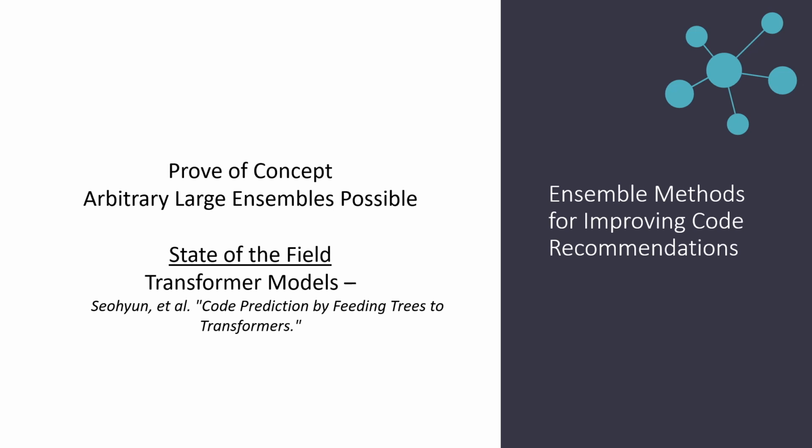On the one hand, today we've seen extended network as an ensemble method, and we've proven by implementing one that the concept works. Also, we've seen that we can build arbitrarily large ensembles with this method. But on the other hand, we want to point out that the state of the field is moving very fast, and we want to hint at another method, which is transformer models. It was presented in 2020 by Kim et al. in the paper Code Prediction by Feeding Trees to Transformers. And we advise you to take a look at it. Thank you and goodbye.